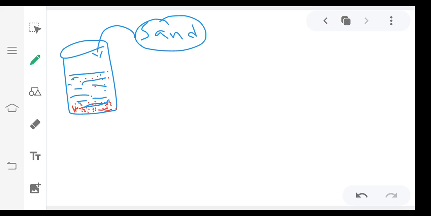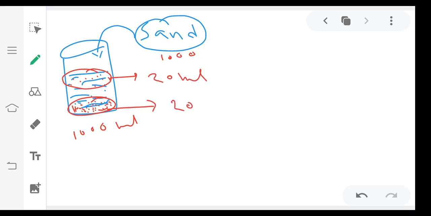Suppose I have added 1000 sand particles in 1000 ml, like the previous example. If I take 20 ml from the top layer as well as 20 ml from the bottom layer,